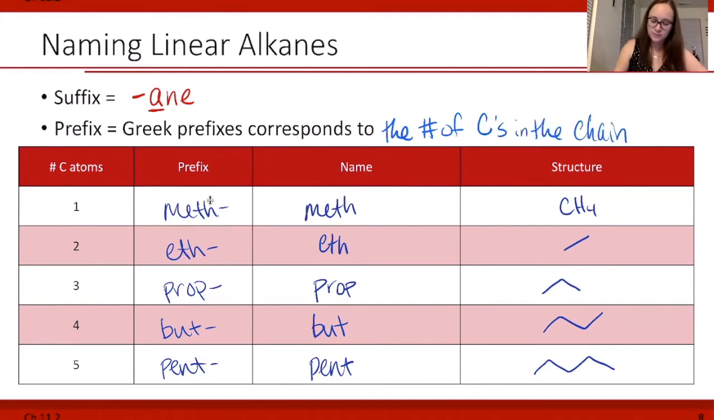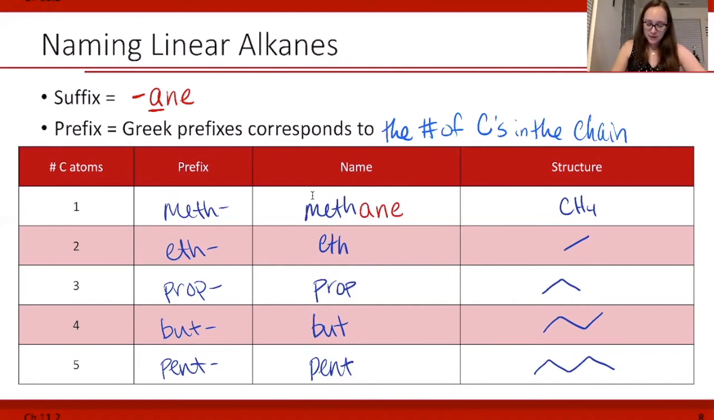For example, if our molecule is an alkane that has one carbon in it, like this first row here, we use the prefix meth. That's a Greek prefix meaning one. So for the name of the molecule, we combine meth, our Greek prefix, with ane, A-N-E. So the name is methane, and the structure is just CH4, one carbon with all four bonds to hydrogens.